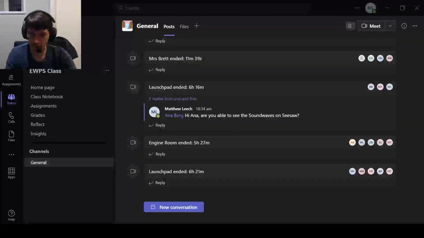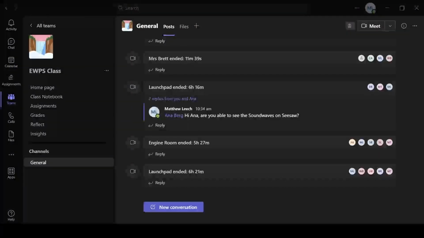Hello, me again. This is how to look at stuff on Teams and if you want to work on a PDF file. So this is Teams.